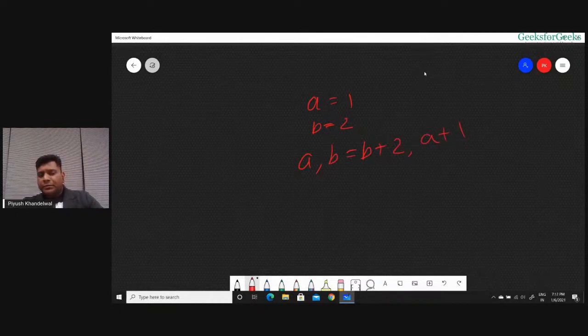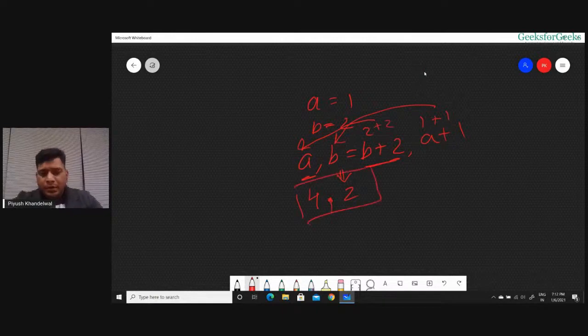Because it is multiple assignment, A will have the first value, B plus 2, that is 2 plus 2, it will have the value 4. And B will have the value A plus 1, which is, initially it was 1 plus 1, it will give me value 2. So it has to be 4 comma 2. So A will have value 4, B will have value 2.